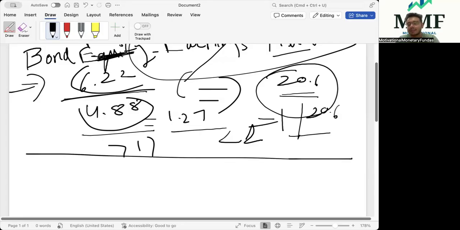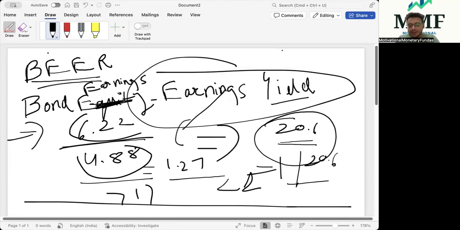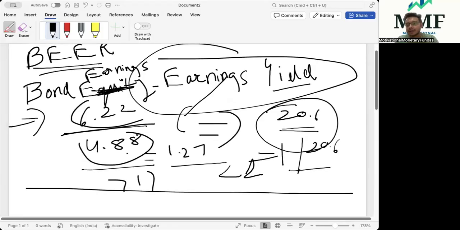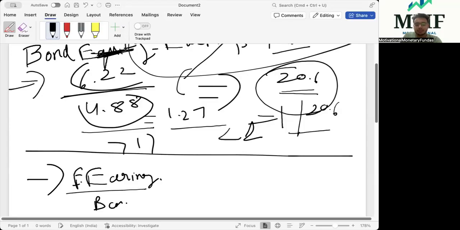Sometimes many of the analysts or portfolio managers tend to take an inverse of the BEER ratio. In the BEER ratio, we take the bond earnings in the numerator and equity earnings in the denominator. But what they do is take an inverse: they take the equity earnings yield in the numerator and the bond yield in the denominator.